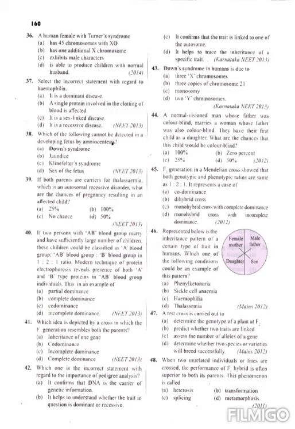Represented below is the inheritance pattern of a certain type of trait in humans. Which one of the following conditions could be an example of this pattern? Here from the mother the disease goes to the son, and from the father the disease goes to the daughter. So which type of disease is this? This is an X-linked recessive disease. The options are phenylketonuria, sickle cell anemia, hemophilia and thalassemia. So the right option for question 46 is hemophilia, because hemophilia is an X-linked recessive disease.